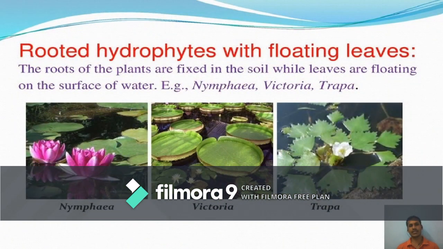Free floating hydrophytes are divided into two categories: free floating, and free floating but rooted. In the rooted type, the plant is fixed in the soil while the leaves float on the surface. For example, Nymphaea, Victoria regia, and Trapa. They are rooted in muddy soil and fixed in one place, but their leaves float anywhere on the water.